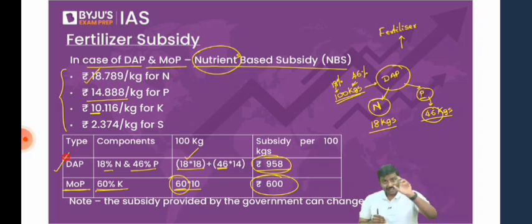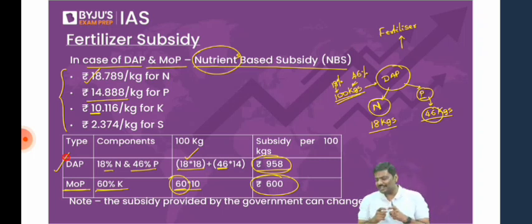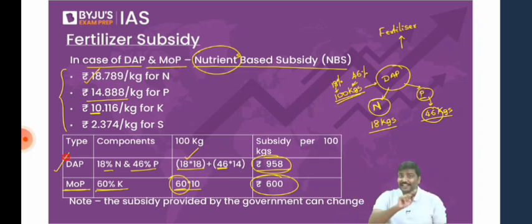Let me know. I'll repeat it again. You have seen both of the systems. You have seen how urea subsidy is decided, how the diammonium phosphate and muriate of potash subsidies are decided. Which one do you think is more logical? Urea subsidy or nutrient-based subsidy? You'll have to go with the second one.